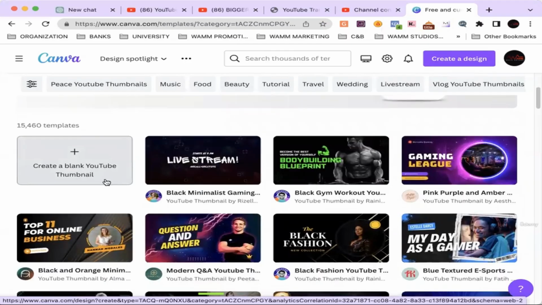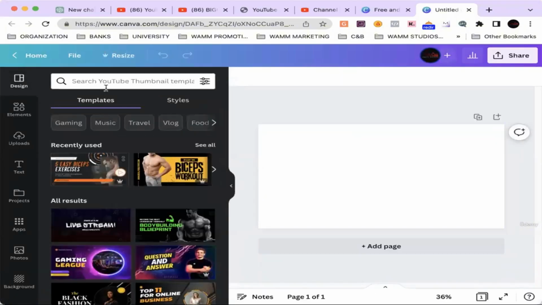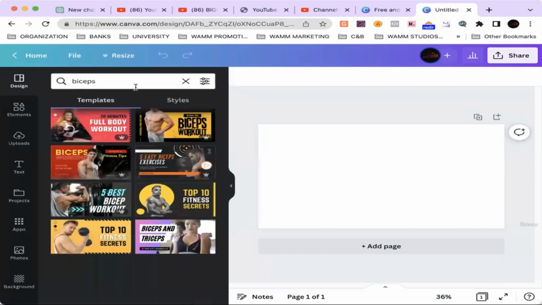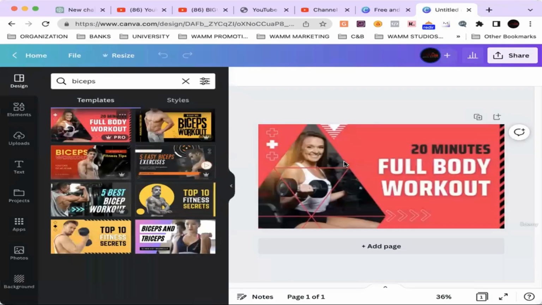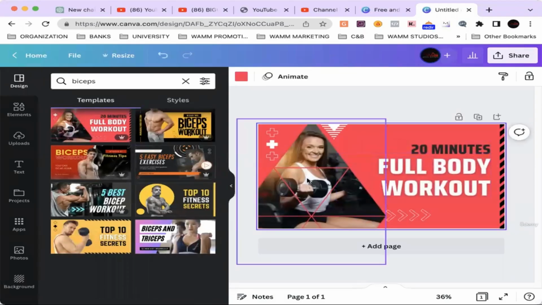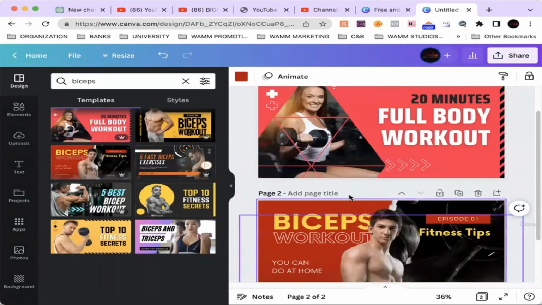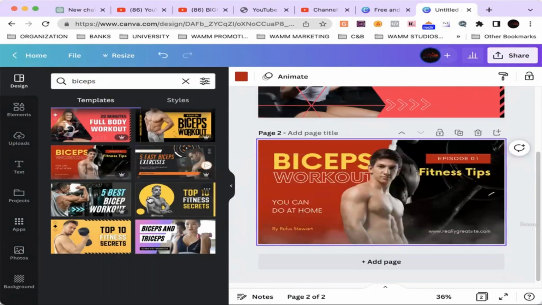So I'm gonna just hit create a blank YouTube thumbnail. All right, because what I'm gonna do is I'm gonna type in recent search bicep. So now I'm having something very tailored to exactly what I'm looking for. All right, look at these cool thumbnails. All right, I can take this, I can replace her with me, or you can replace her with you. You can change the wordings on here. All right, I can use this one. Like all these cool options that we have, templates.